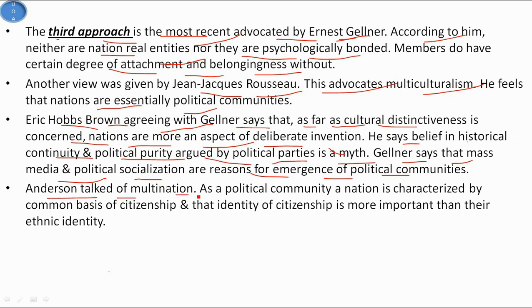Anderson talked of multi-nation. As a political community, a nation is characterized by a common basis of citizenship, and that identity of citizenship is more important than their ethnic identity. In this sense, third world societies are overwhelmingly political nations as they never developed organically. Even in the case of India, it was politically united only in the periods of Ashoka and Aurangzeb. But culturally it was very diverse.